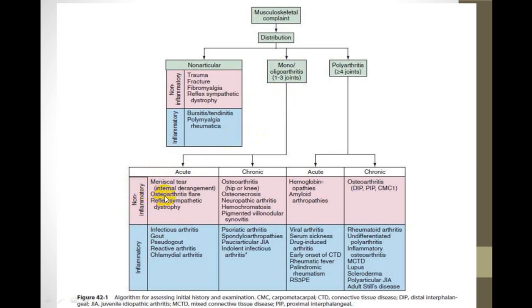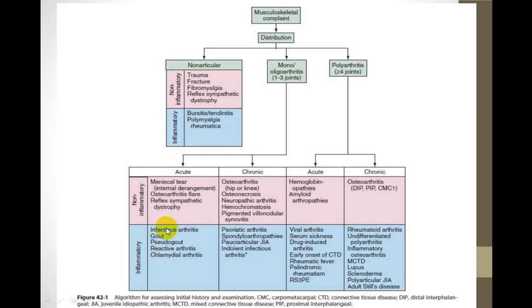You will see this more commonly, and the second most common will be meniscus tear because of traumatic damage. While in the inflammatory group, most commonly monoarticular and acute in onset, with infective etiology, we call it pyogenic arthritis, or maybe even viral arthritis, gout, pseudogout, reactive arthritis, and there is one organism which can also produce it, chlamydia arthritis.